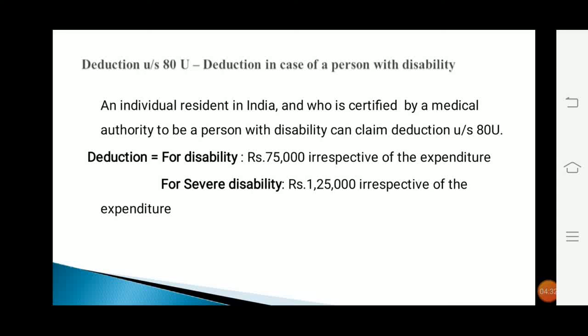Regarding the amount of deduction for disability, a flat rate of rupees 75,000 can be claimed irrespective of the expenditure, and for severe disability, a standard amount or a flat rate of rupees 1,25,000 can be claimed as deduction irrespective of the expenditure.